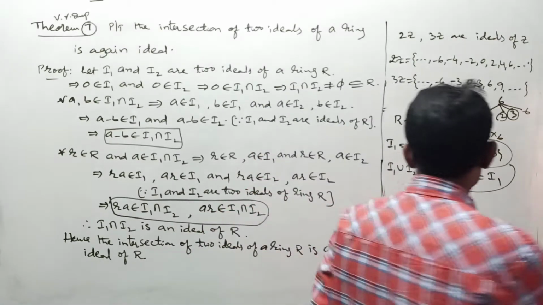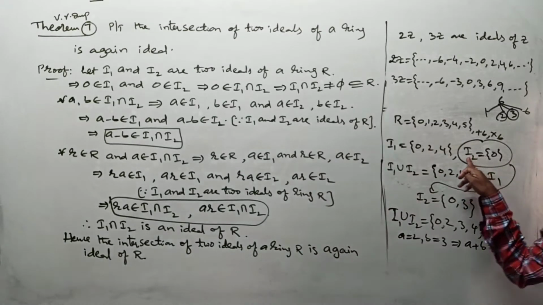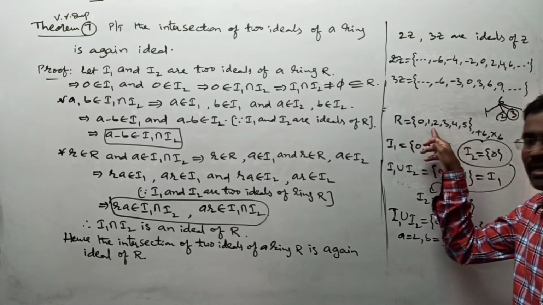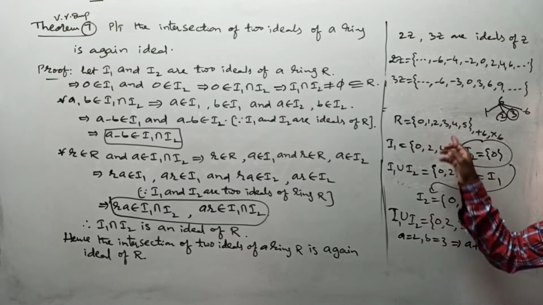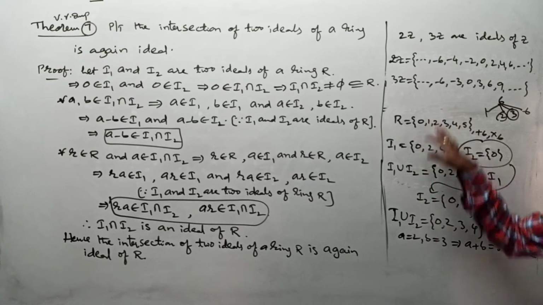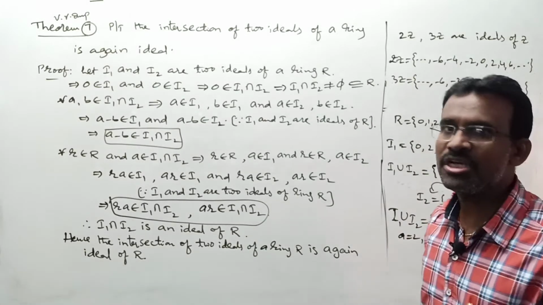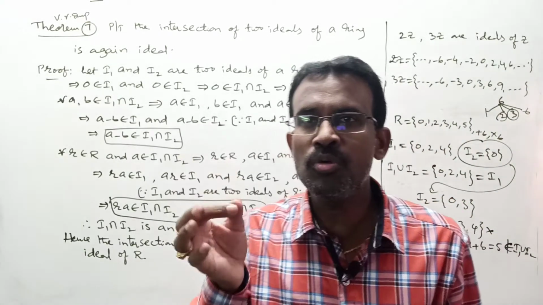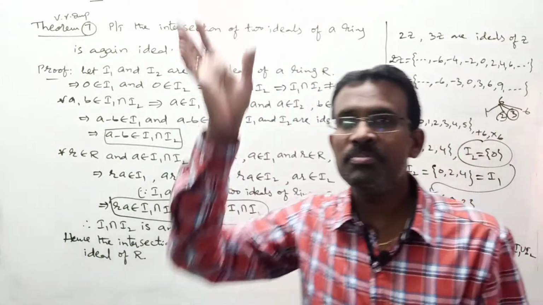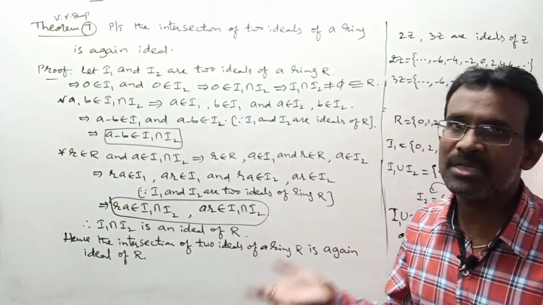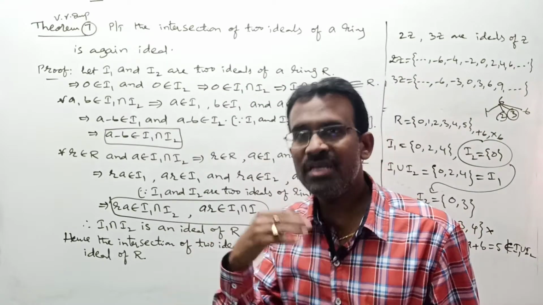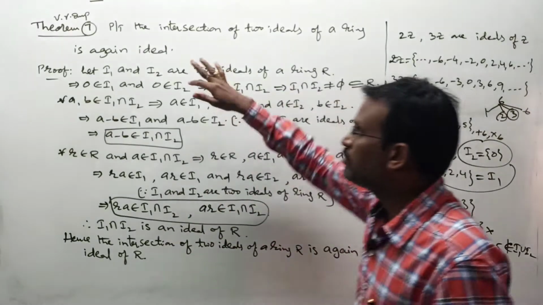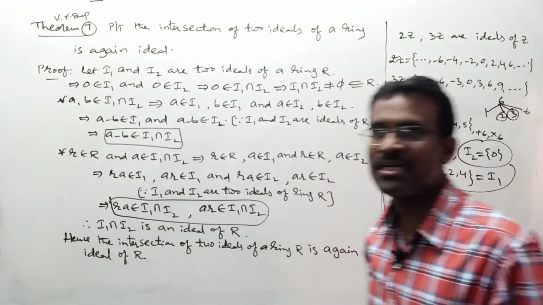Okay, example రెండు explain చేస్తున్నాను. If you take I2 like this, the union of two ideals is again an ideal. If you take I2 like this, the union of two ideals is not an ideal. If you combine this total area, what is the generalized statement here? Union of two ideals of a ring need not be an ideal. Sometimes ideal అవుతుంది, sometimes ideal కాదు. But intersection of two ideals is what? Always an ideal. Right? This is about your theorem number 7 related area.